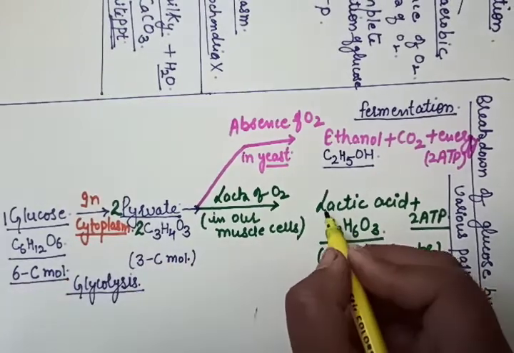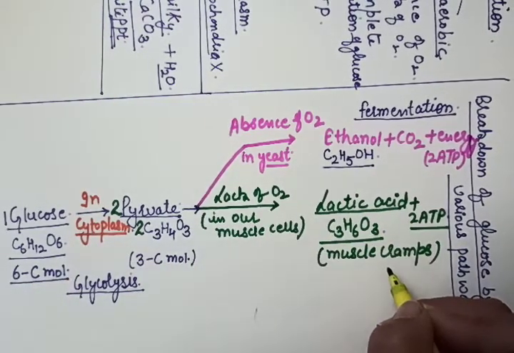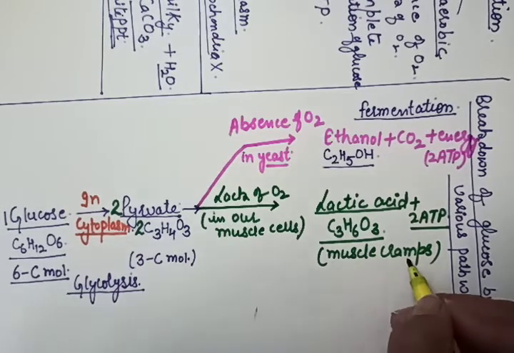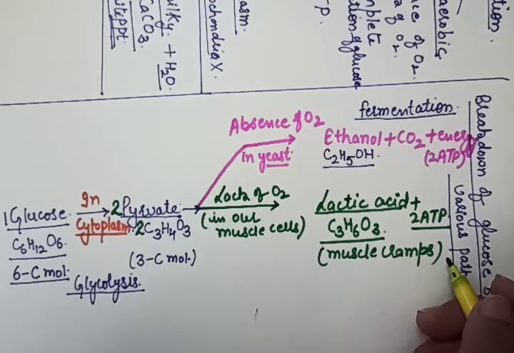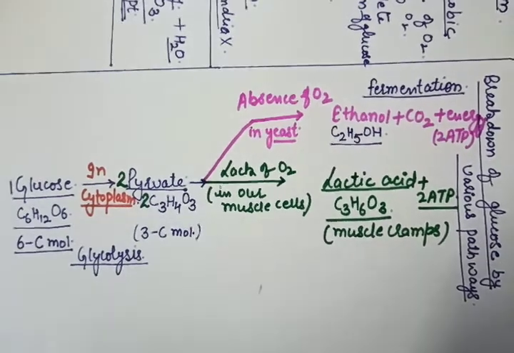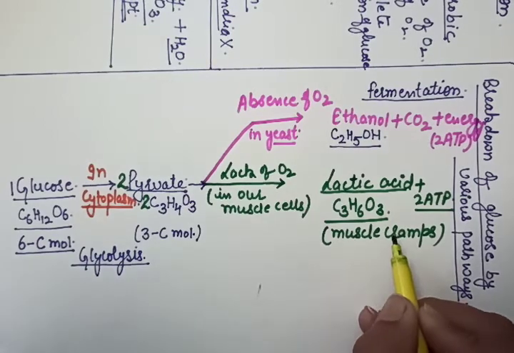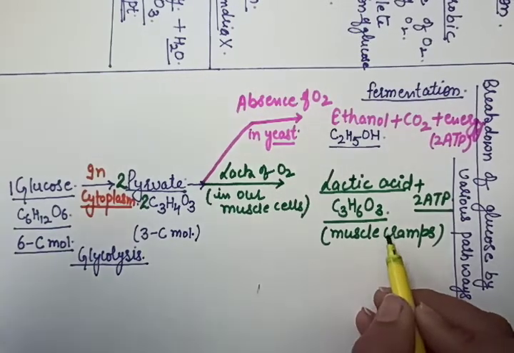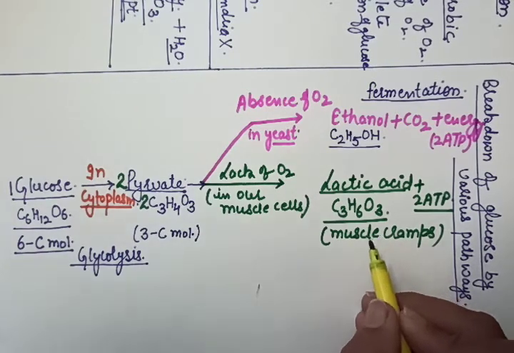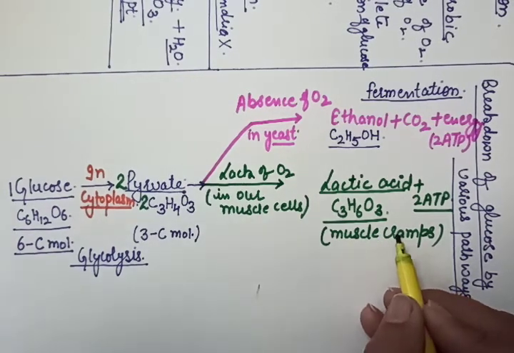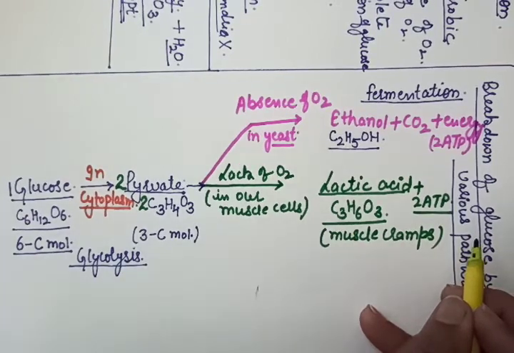Okay, the accumulation of this lactic acid causes muscle cramps, and after 2-3 days these muscle cramps get removed. Okay, if we do exercises or physical activities on a daily basis, then our body becomes habitual. Then we will not feel any kind of muscle cramps.